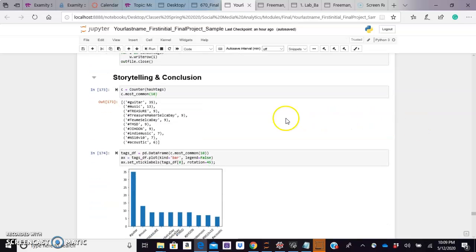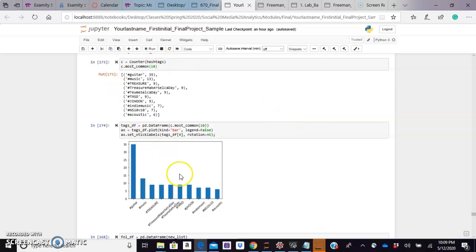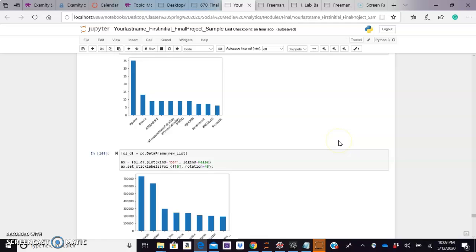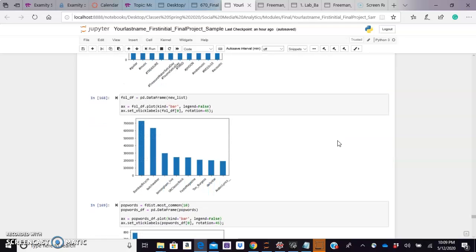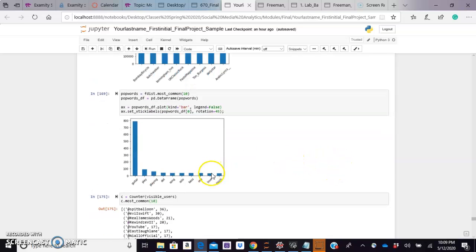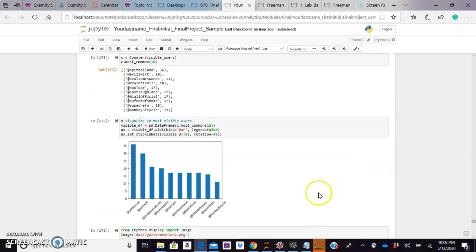So what we're getting out of this, here is just a recap of some of the visuals. So hashtags, we see the most popular hashtags. We see some of the most visible users, some of the most popular words, I guess these are the visible users.